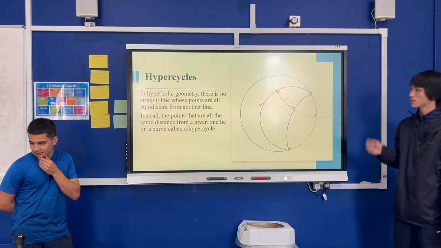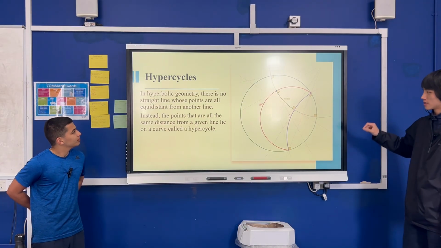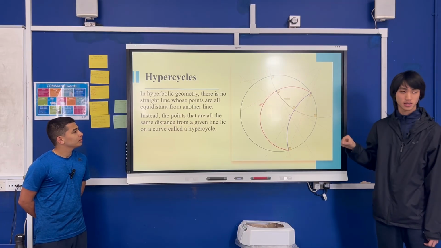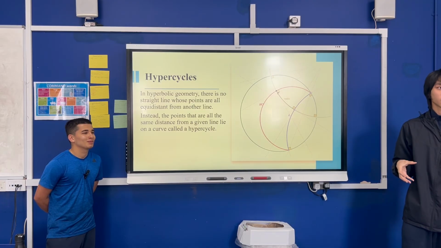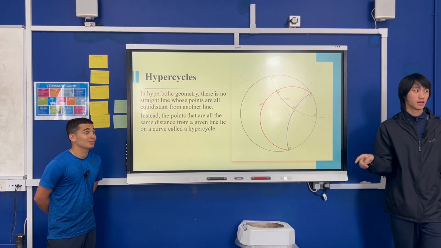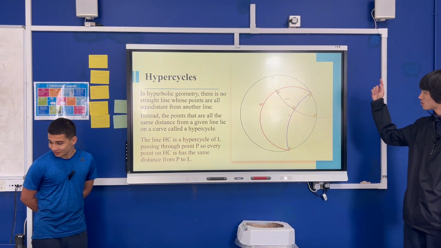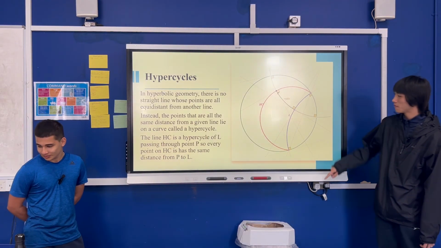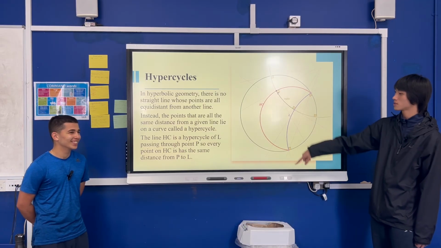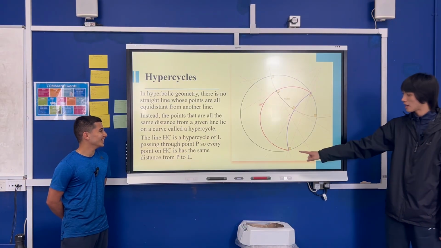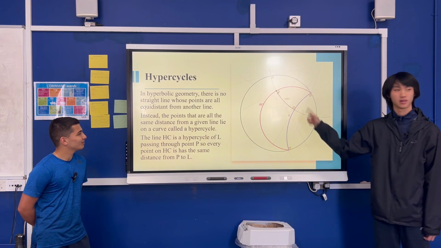A hypercycle is a bit different. It's where there are the lines that are equidistant from a point. So those don't have to form a circle. They are a circle because they are technically equidistant from everywhere, from that point. So what we do is there's an infinite amount of them. And in this example, we see that HC is a hypercycle of L. If L is a line, every point on HC is equidistant from the line, right?